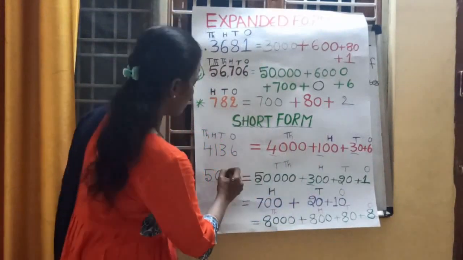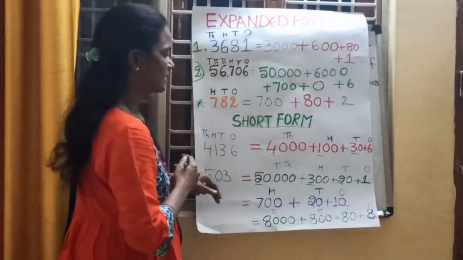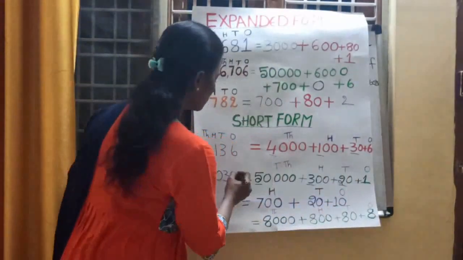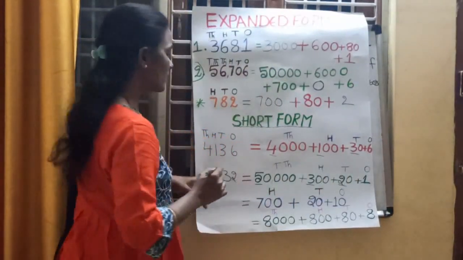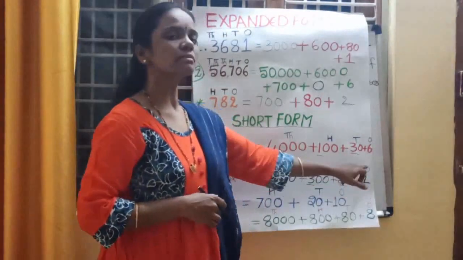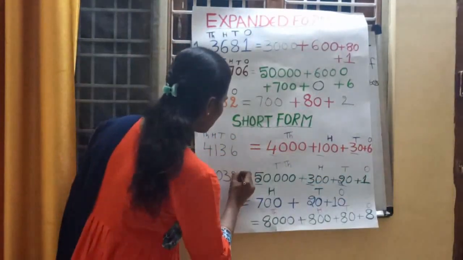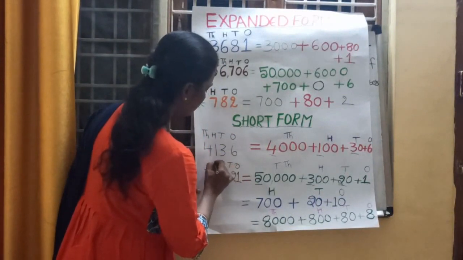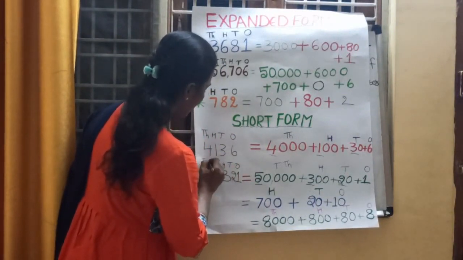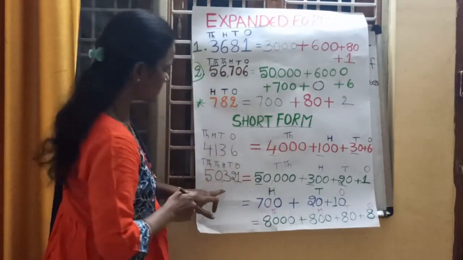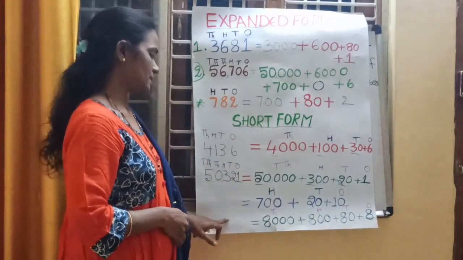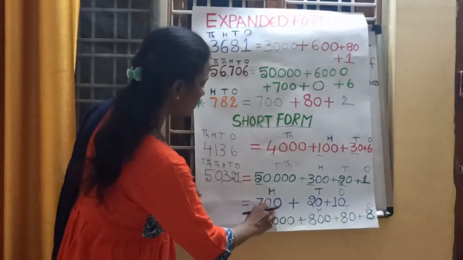Next, in hundreds place, what is the number? 3 is there. So write 3. Next, in tens place, what is that number? 2 is there. So 2 tens are 20. In ones place, how many ones are there? Only 1. Now it is 50,321. Understood, children? Next example.